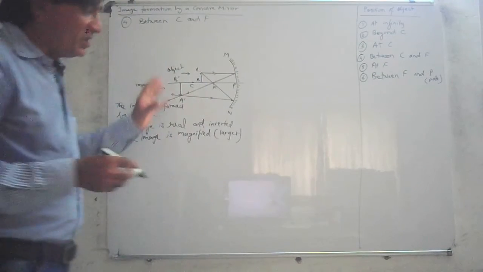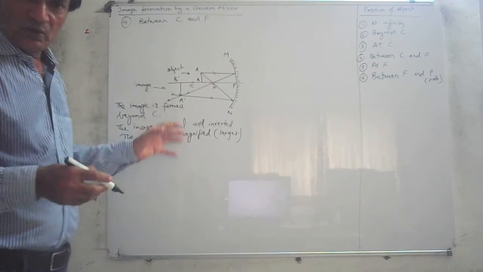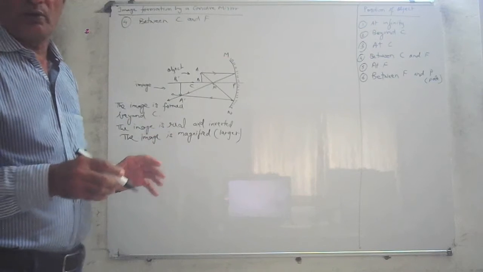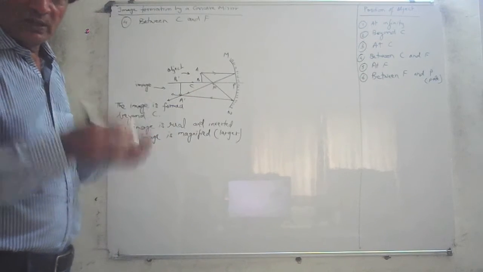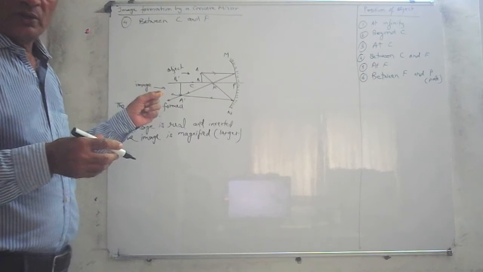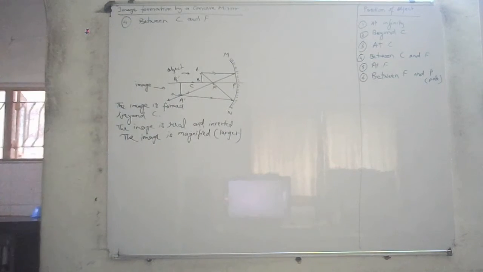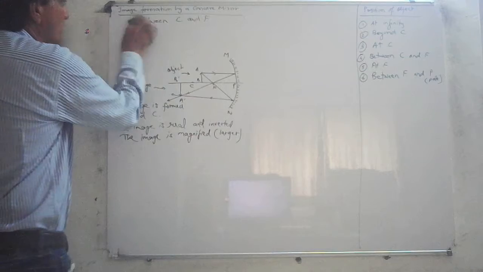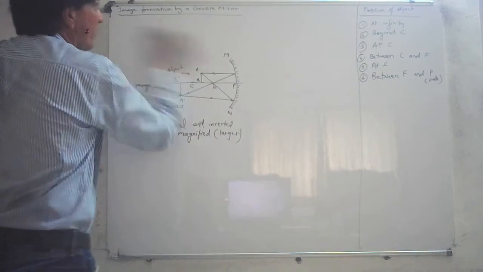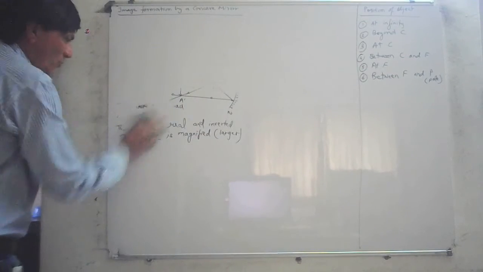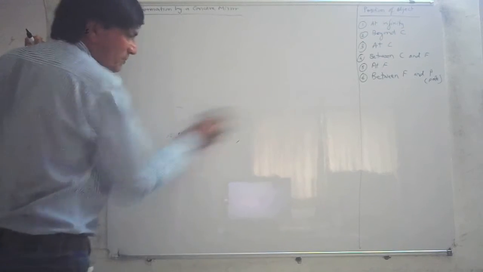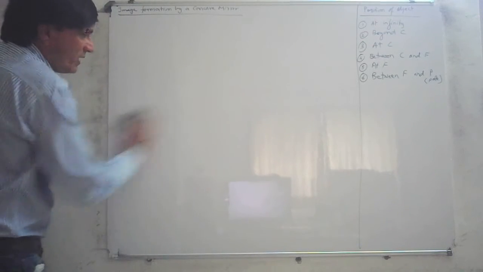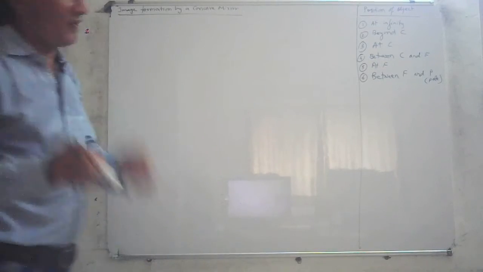You can see these diagrams are called ray diagrams, and ray diagrams are extremely important in optics. Optics means the study of light. You've got to understand how to make these diagrams. So this was number 4. Now let's see what happens at position number 5. Again, whatever the position, you must follow the same steps. If you follow the same steps, you will get all the diagrams very easily. And you need to do it in a notebook. If you do it in a notebook, you will find it easier.